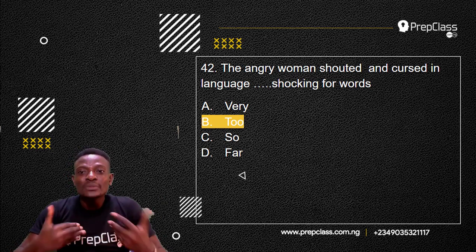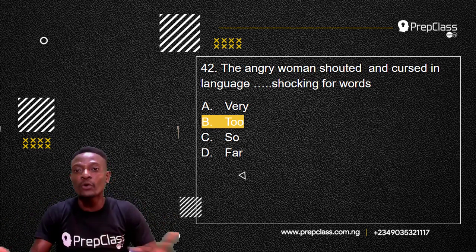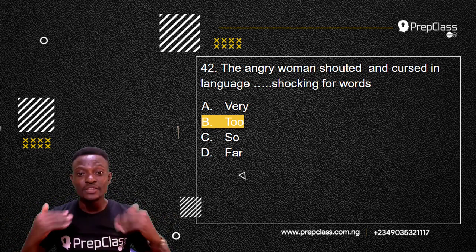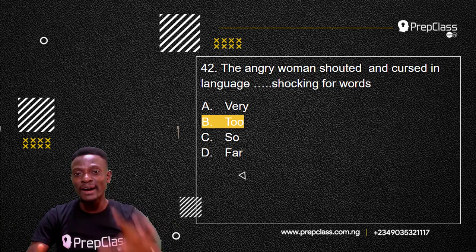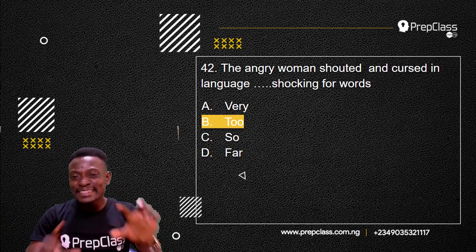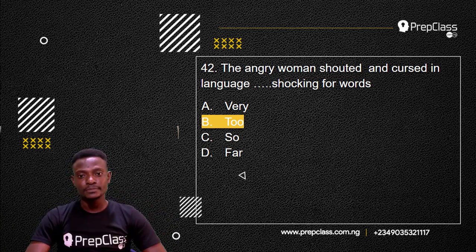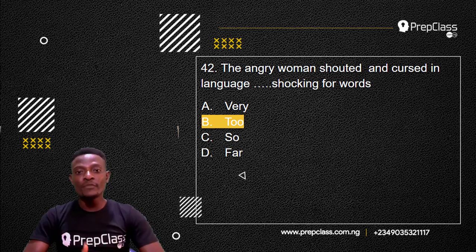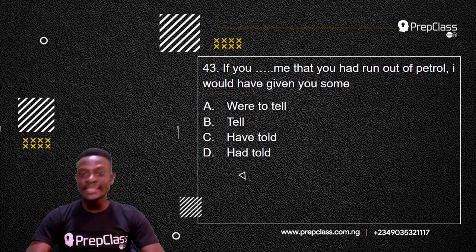The angry woman shouted and cursed in language too shocking for words. Now, it's not "very," it is not "so," it is not "far." Remember, "too" implies a negative extreme. So, moving on to the next question, question 43.